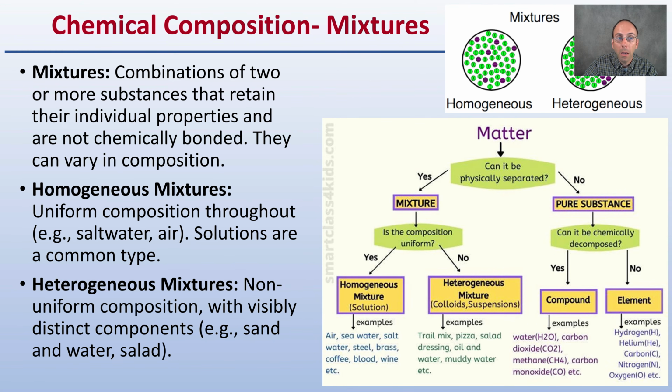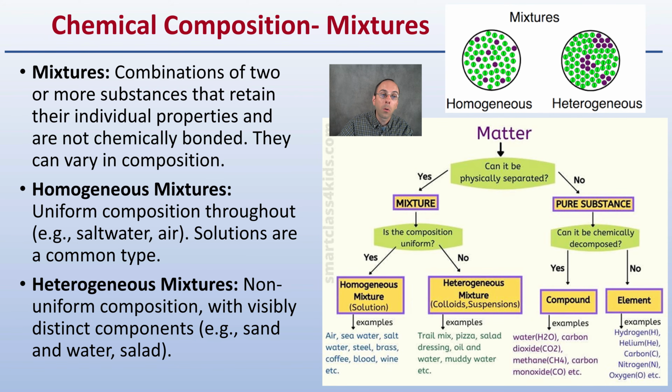Now we're looking at our mixtures. They are combinations of two or more substances that retain their individual properties and are not chemically bound, and they can vary in composition. Homogeneous mixtures have a uniform composition throughout. Salt water would be an example, air would be another example, solutions of this common type. Heterogeneous mixtures are non-uniform composition with visibly distinct components, such as sand. We could even consider it to be water and solid, would be heterogeneous mixtures. They basically have separation that you can clearly see within those.